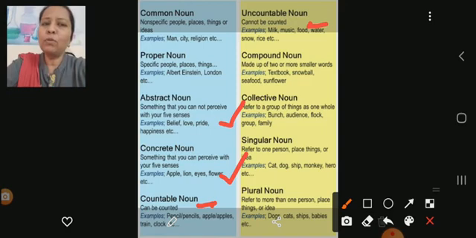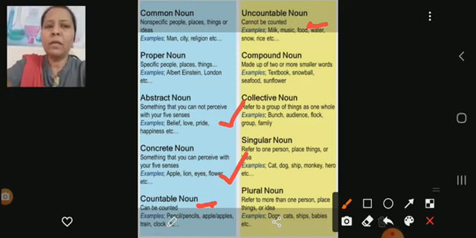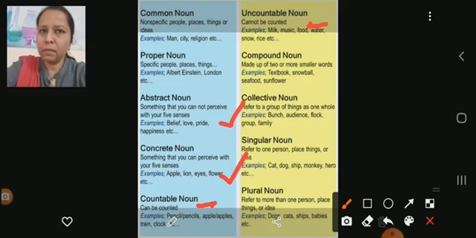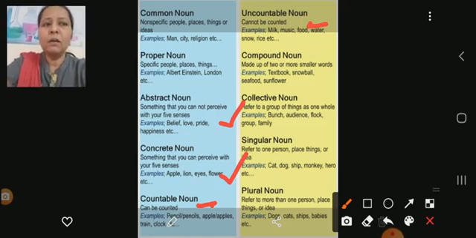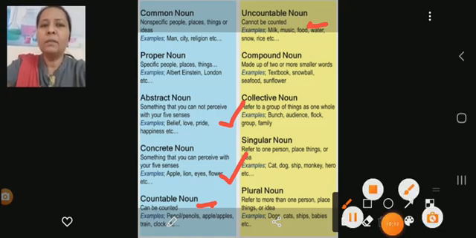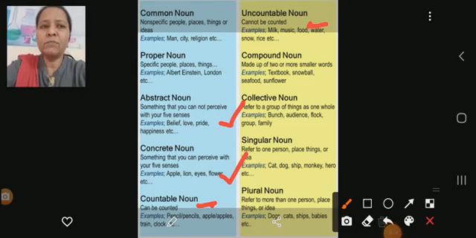Plural nouns are formed by adding s, es or ies to a single noun. So all these are the kinds of nouns which we have studied right now.